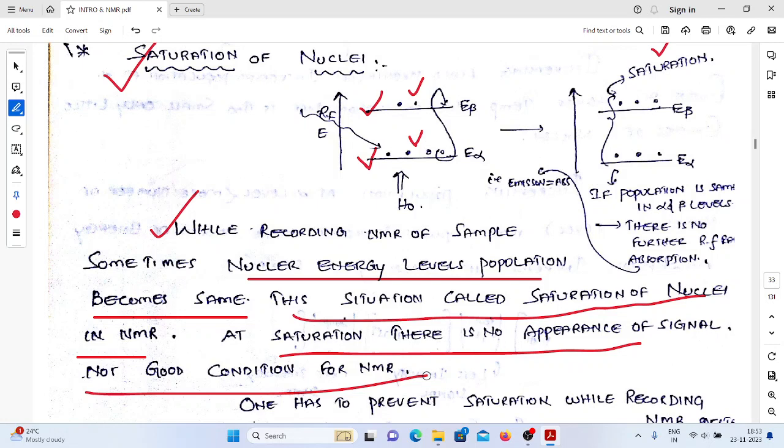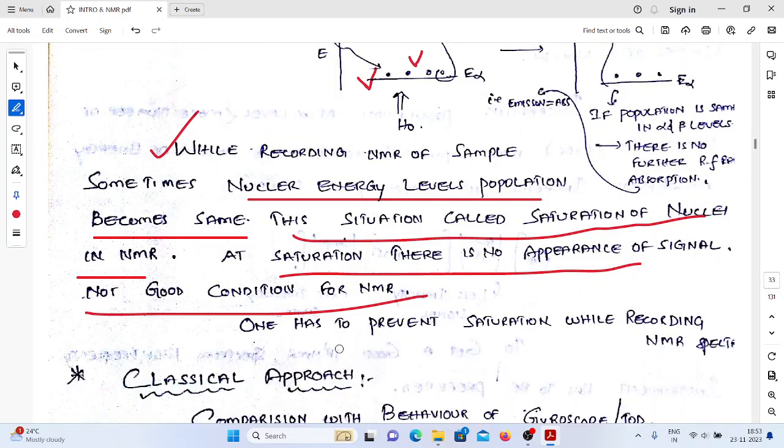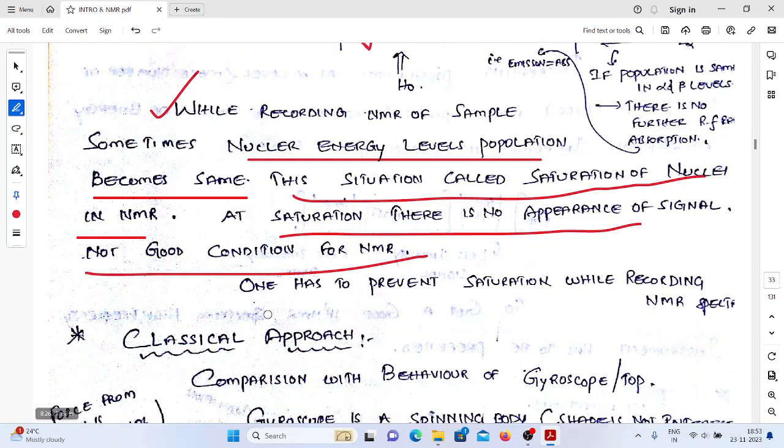That's why there is no chance for the NMR signal. So while recording the NMR signal, we must prevent the saturation phenomenon. Okay, so this is about your quantum approach, a very, very important approach.